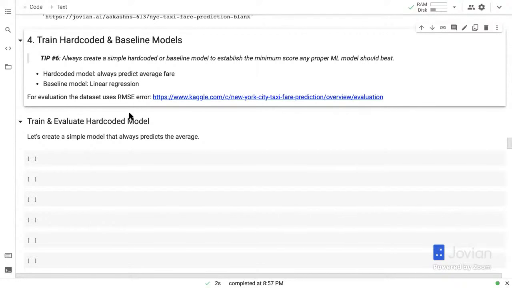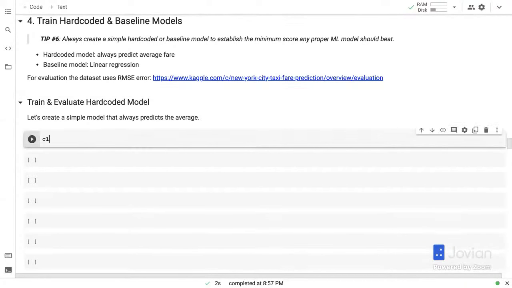I can't tell you how many times I've seen people train models for hours or days, and then the model ends up producing results that are worse than what you could have done with a simple average. And that could be for a couple of reasons. One, you've actually not trained the model properly, like you created a really bad model. Or second, you made a mistake somewhere in the feature engineering, or in preparing the data, or in making predictions, right? So it serves as a good way to test whether what you're doing is correct, and it gives you a baseline to beat.